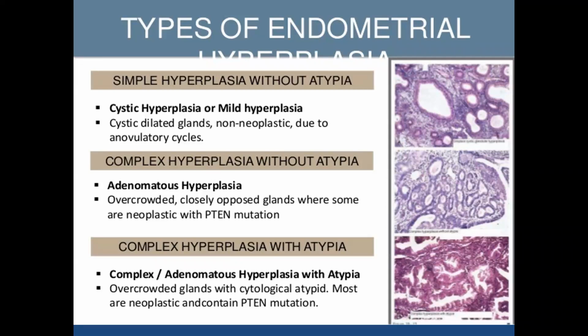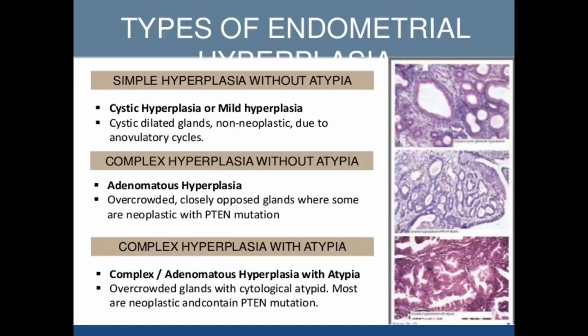Broadly, endometrial hyperplasia can be simple or complex, and then without atypia or with atypia. If it is a simple hyperplasia without atypia, it is seen in anovulatory cycles. Anovulatory cycles are seen in PCOD, hypothyroidism, hyperprolactinemia, like that.